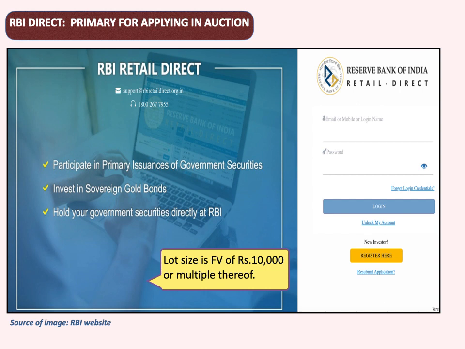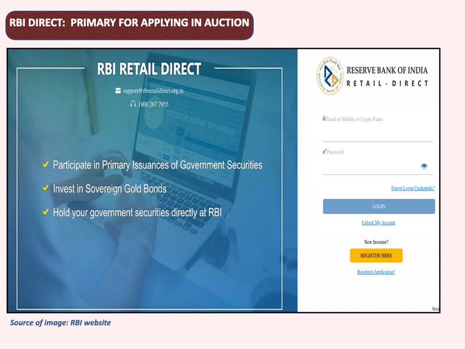And the beautiful thing is that the lot size RBI has kept is as low as 10,000, because for other wholesale players, normally banks, insurance companies and corporates, the lot size is 5 crores for purchase or sale of securities. But since this platform is specifically designed for the retail investor, RBI has kept the lot size at a minimum of rupees 10,000. So even if I have only rupees 10,000 to invest, I can still go for government securities.